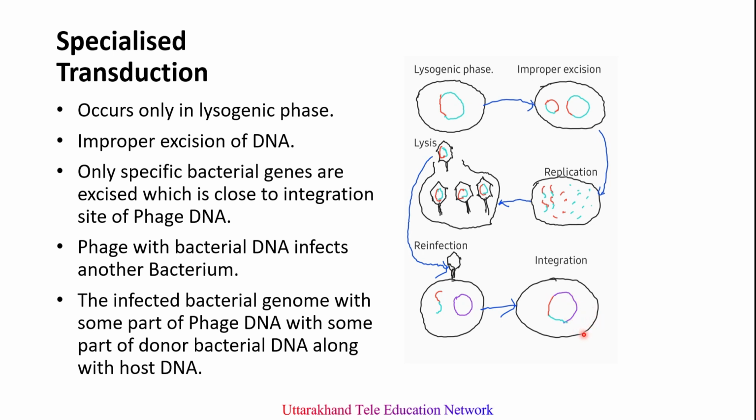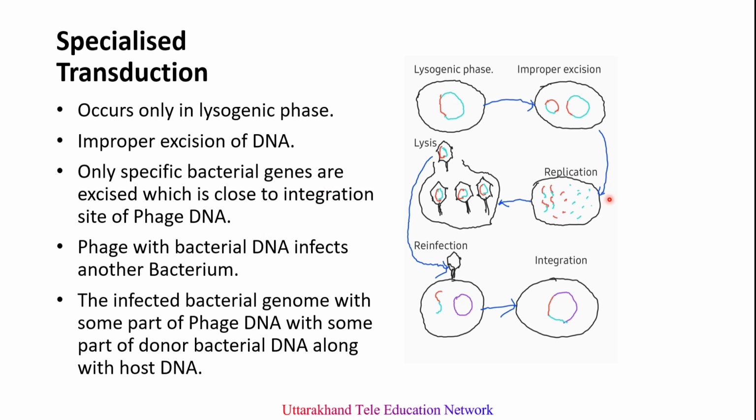So this is specialized transduction. In specialized transduction, the bacteriophage transduces only those bacterial genes that are adjacent to the integrated prophage. So the recipient bacterium has its own genome, viral genome and donor cell genome. Only specific bacterial genes close to the integration site of phage DNA are excised. That's why it is called specialized transduction.